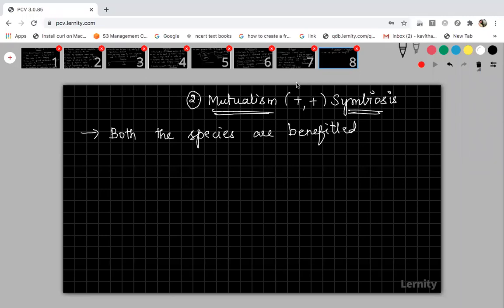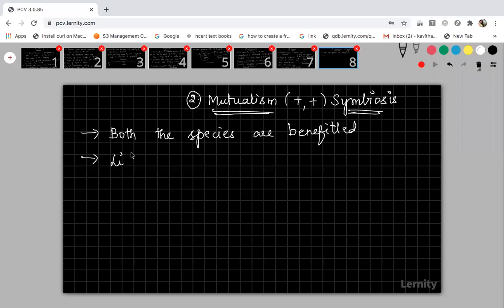Only in parasitism will you use the words parasite and host. The one which is benefited is the parasite, and the other which is harmed or affected will be the host. In mutualism, you cannot say which is parasite or which is host. It is two different organisms. That's it. So lichens is such a relationship.